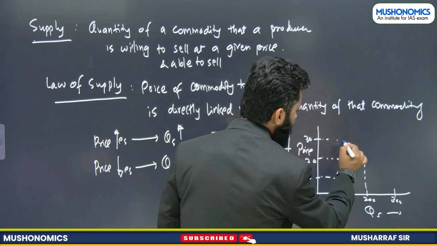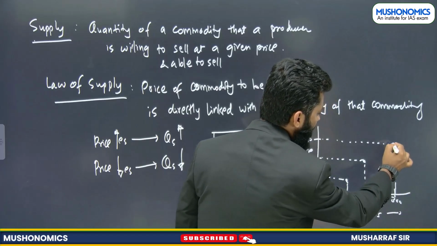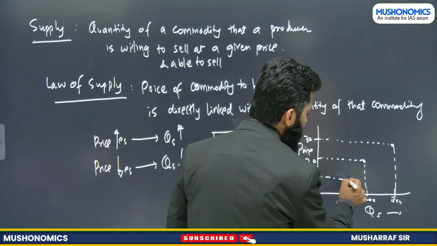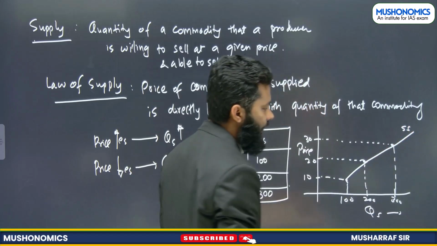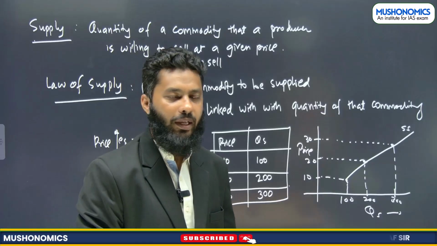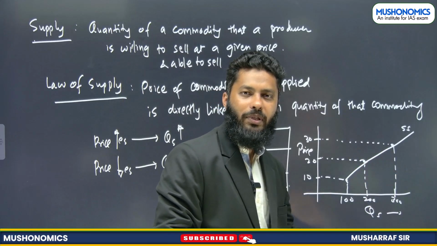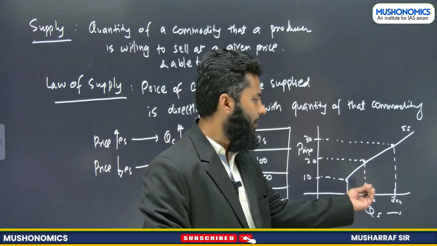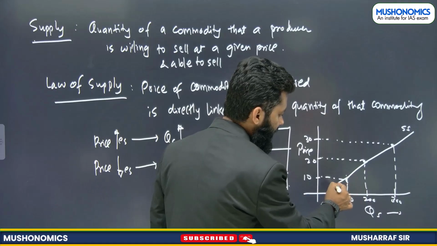And at rupees 30, as price increases, quantity to be supplied increases. Now these are the 3 points. If we join these 3 points, what is it? Our supply curve. So as you can see, it is upward sloping, right? Downward sloping is the demand curve and upward sloping is the supply curve. Now this is our supply curve, right?